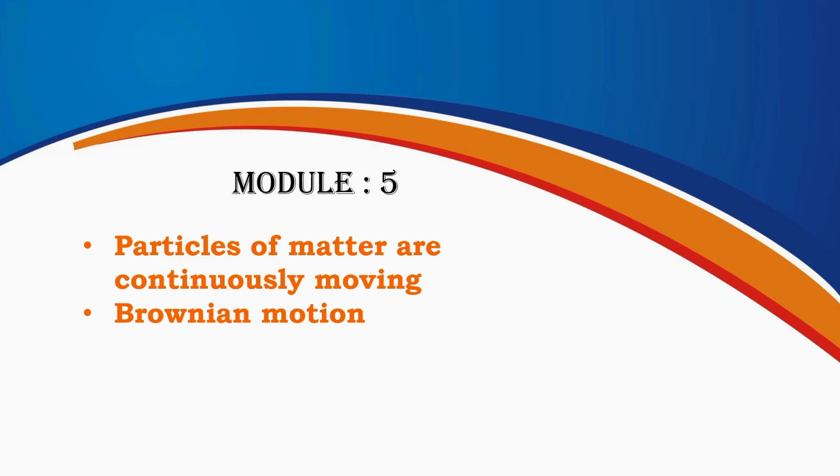Welcome to Module 5. In this module, we continue exploring how particles of matter behave. We already know that particles are always moving. Now, we take this idea further by learning about Brownian motion. Brownian motion helps us understand how tiny particles move in a zigzag, random way when they collide with even smaller, invisible particles. Let's look at this interesting motion in more detail.